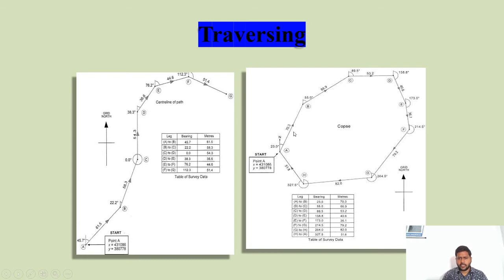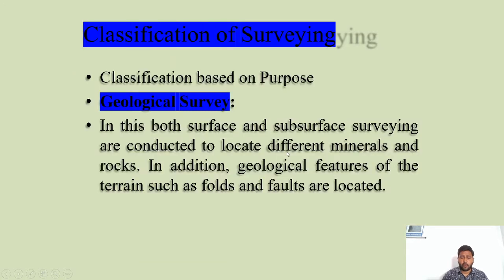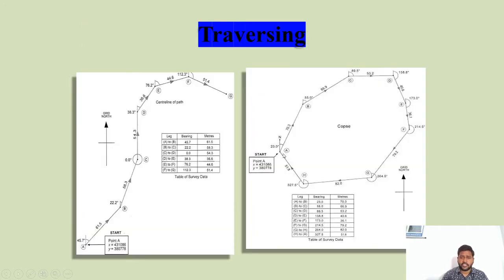Here, if you observe this closed traverse, your starting point is station A, and your ending point is also station A. In between, there are n number of stations, as the field area requires.